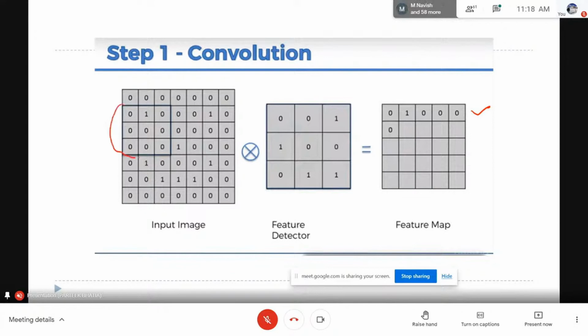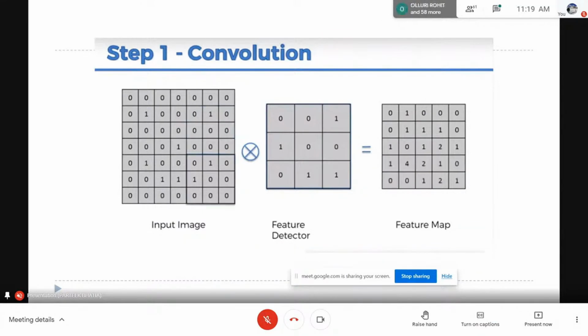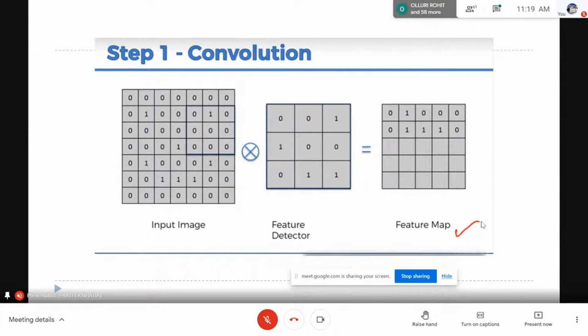row of the input image, and now this is my focused area. So here I am comparing it. Again, there is no match, so I am putting 0. Then I will move to the next position. Here I have 1, this. There is only 1 match, so I will put 1 here. This way you can see that I am generating 1 and 0 for the targeted feature map. The output which I am getting is called the feature map. Let's focus on this particular portion of the image to understand this case